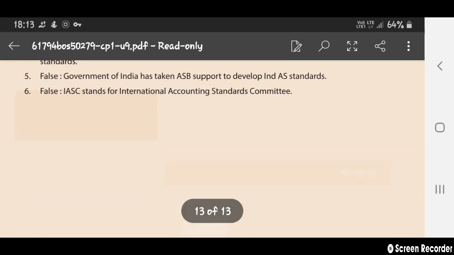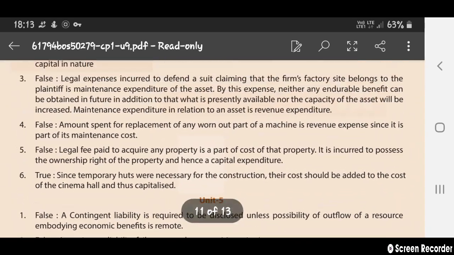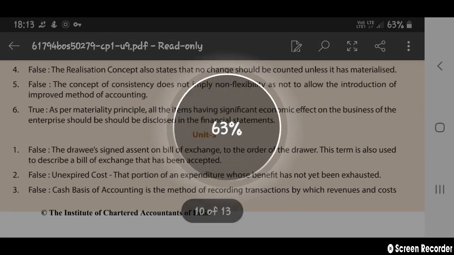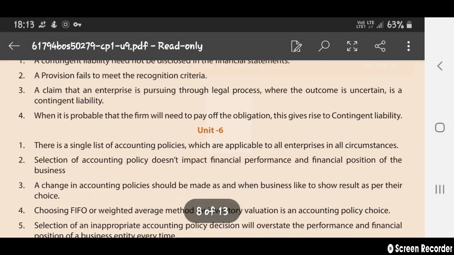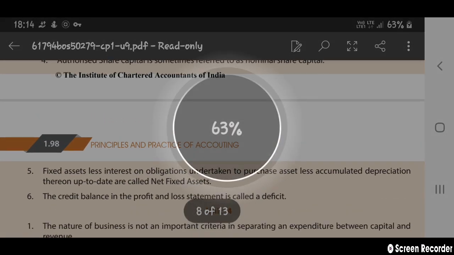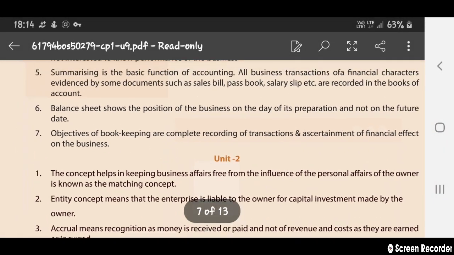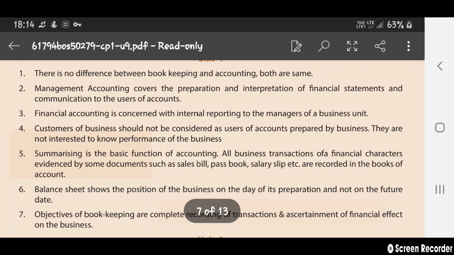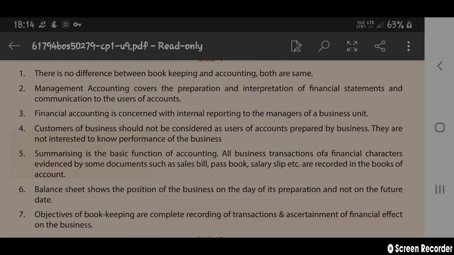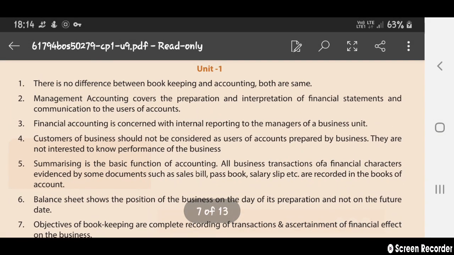So for seeing these answers, leaving this, you only try to solve. I will show here, but don't see these answers. First you solve the questions they have given, whether it is true or false. From your view, what you understand, you will know. Then you can see the answer, whether it is correct or not. First you tell the answer whether it is true or false, and write that answer in a sheet. Then you check it down here, as I showed, so that you will know whether you have understood it or not.